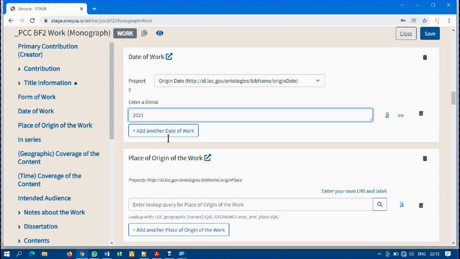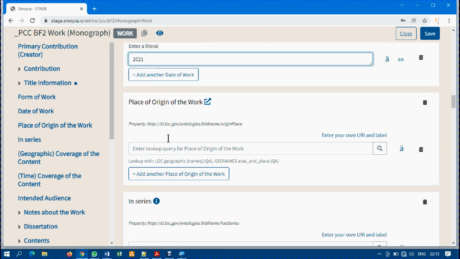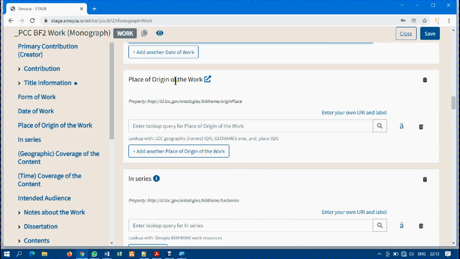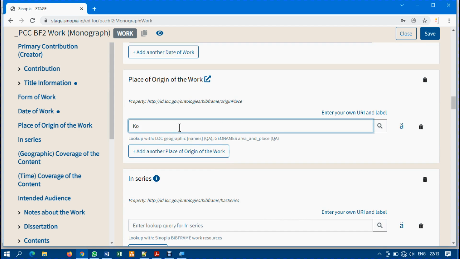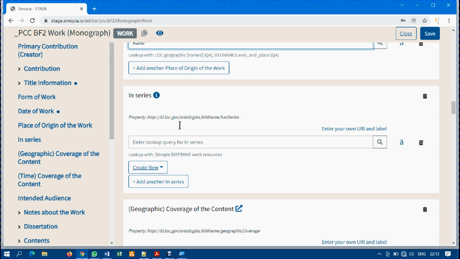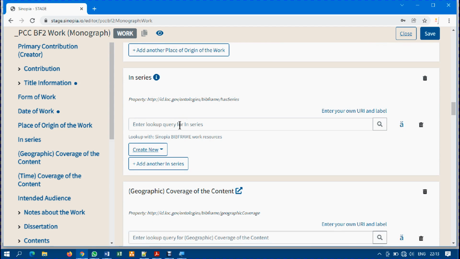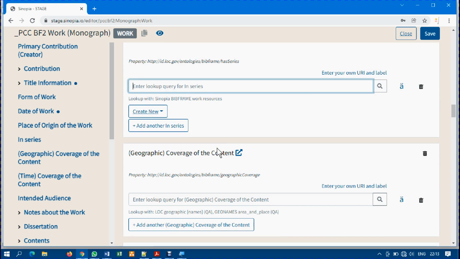This is the date, and I have provided place of origin of the work. Let me say Kano. I'm just giving information that will help you understand that you have these columns. Is it in a series? No, so I don't need to put anything.